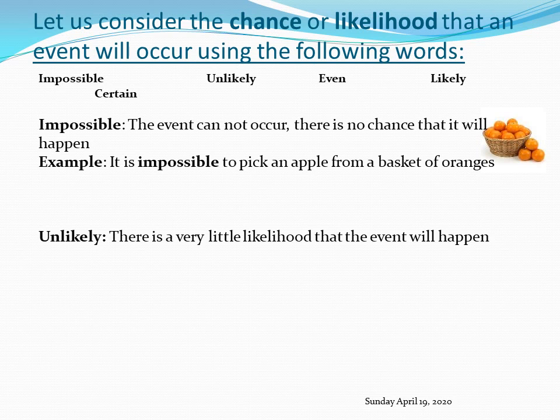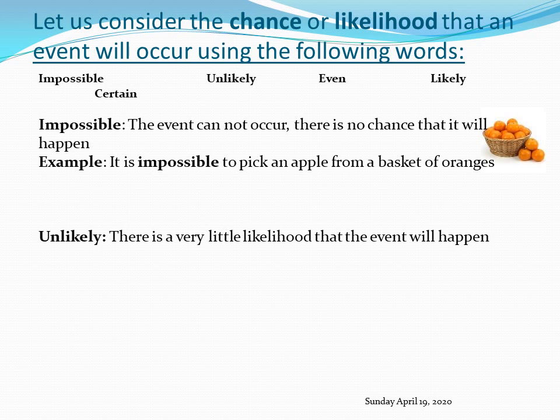You see, in this case, it is unlikely. Do you know why? Because the proportion of cucumbers we have is very little compared to the bananas. The bananas are 8, cucumbers are just 2. So it is more likely for me to pick a banana because the bananas fill the bag more than the cucumbers. So the likelihood or the chance that I will pick a cucumber is unlikely.